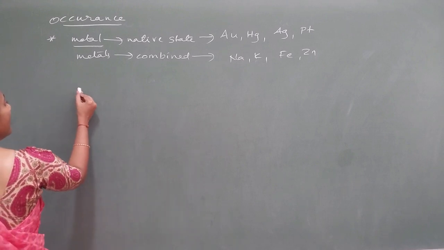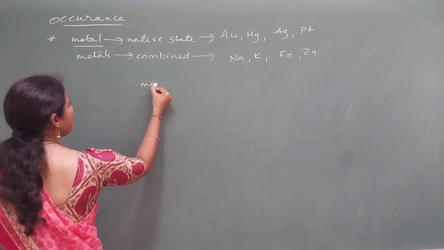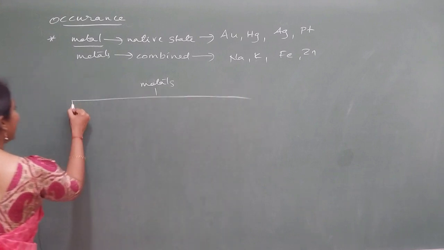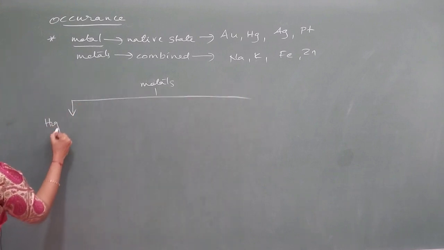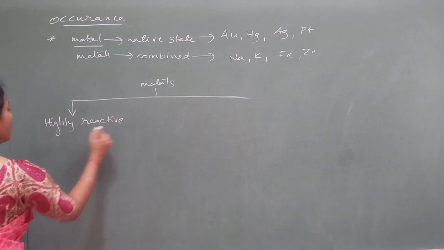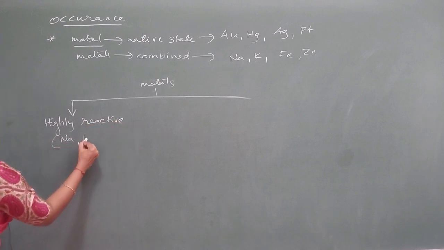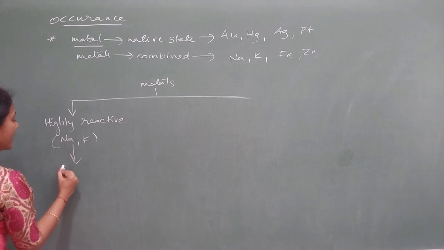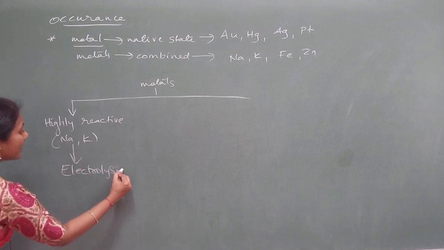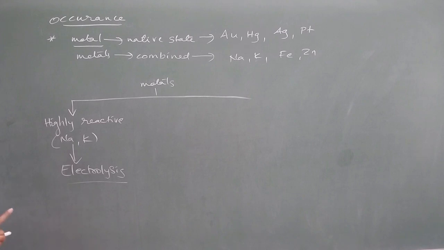And later, metals which are highly reactive, like sodium, potassium etc., are always extracted by electrolysis. Understand this, they are extracted with the help of electricity.